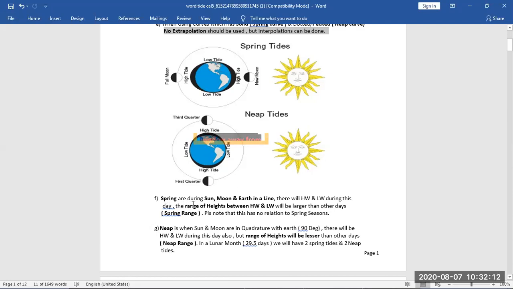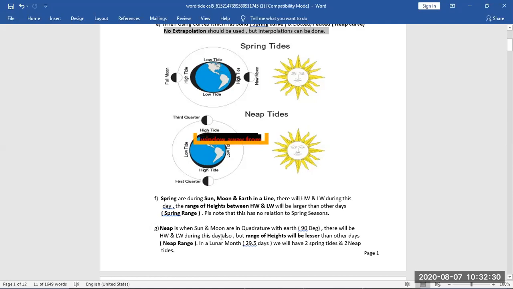So spring is when the sun, moon, and earth are in one line, as we see here. And there will be high water and low water during this day. The range of heights between high water and low water will be larger than on other days. That is why it is called spring. It's not related to the season.